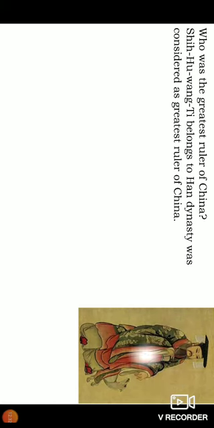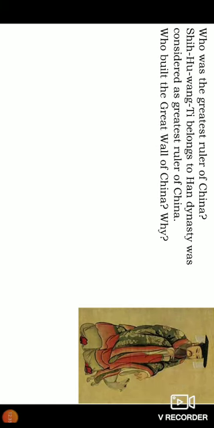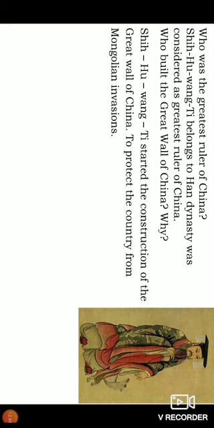The next question, also for 2 marks, is about this person called Shi Huangdi. Who built the Great Wall of China? The Great Wall of China is also registered in his name because he is the one who was the master behind building it. Why did he build the Great Wall of China? It was to protect his country from the Mongolian and Hun invasions.